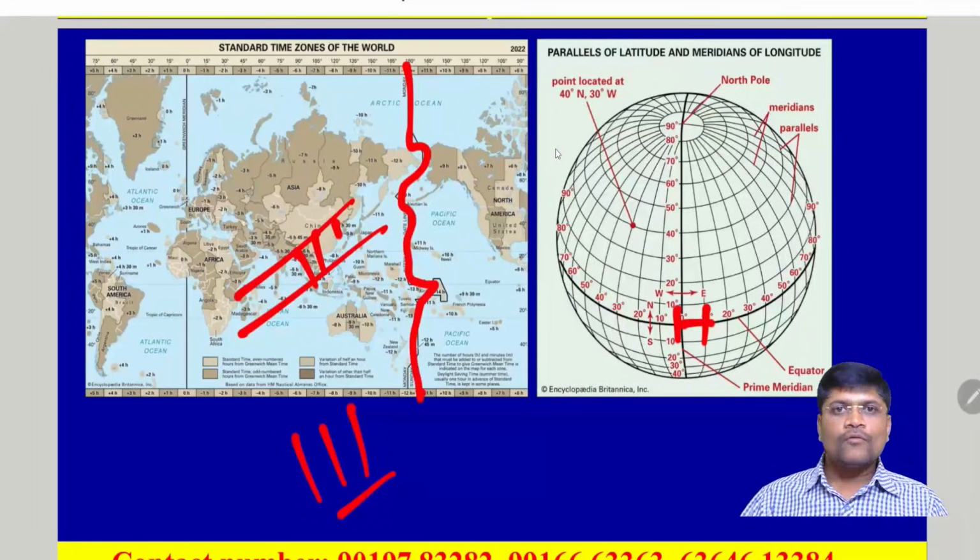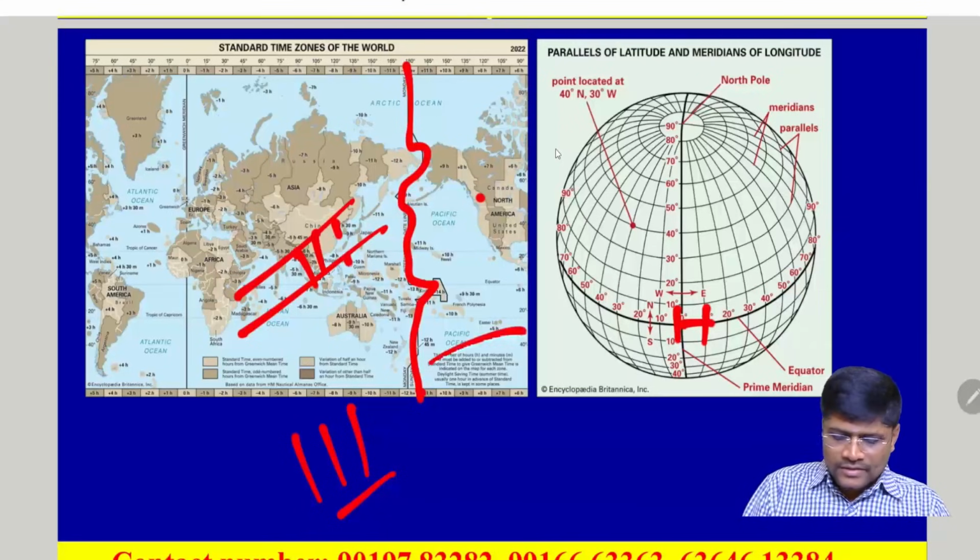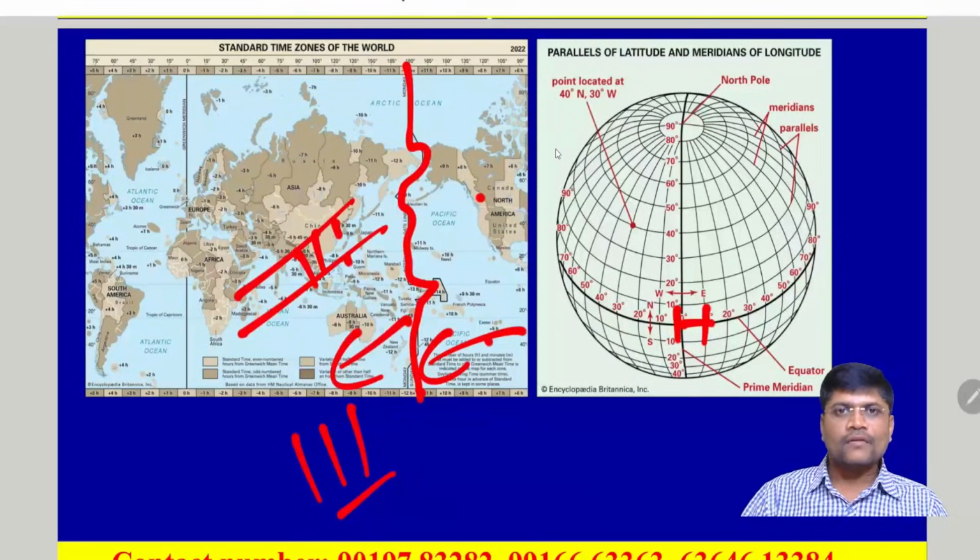The international date line. This is the vertical line which divides the eastern and the western hemisphere and also marks the end of the previous day and beginning of the new day. But it is not a straight line, unlike any other longitudes.